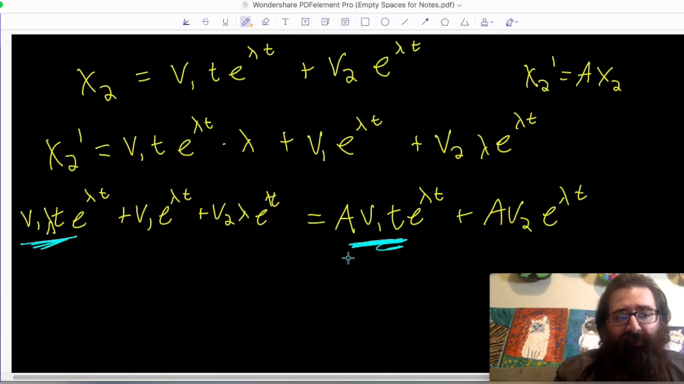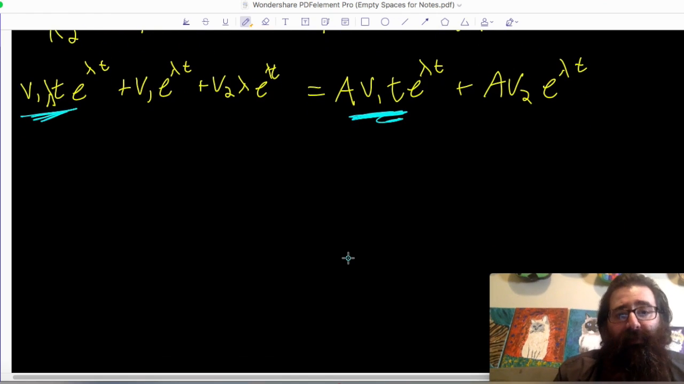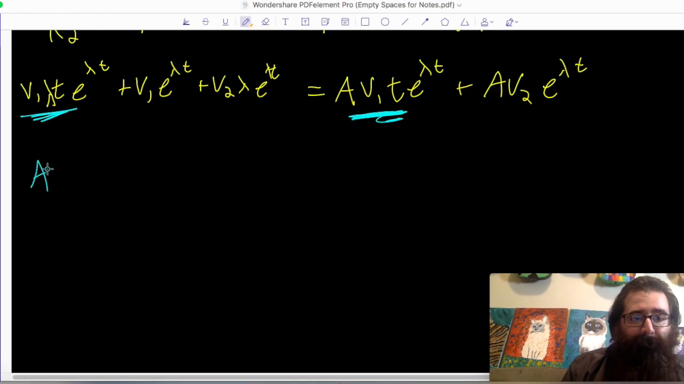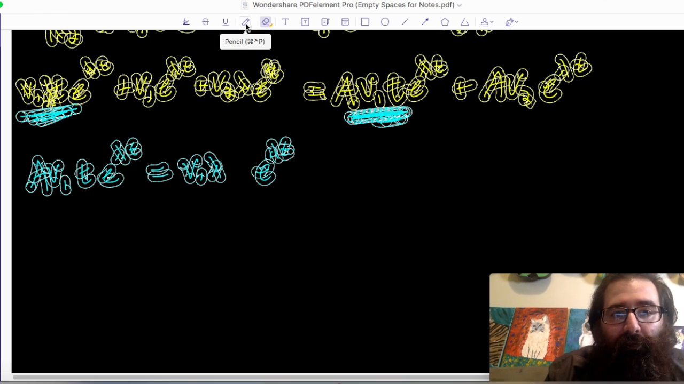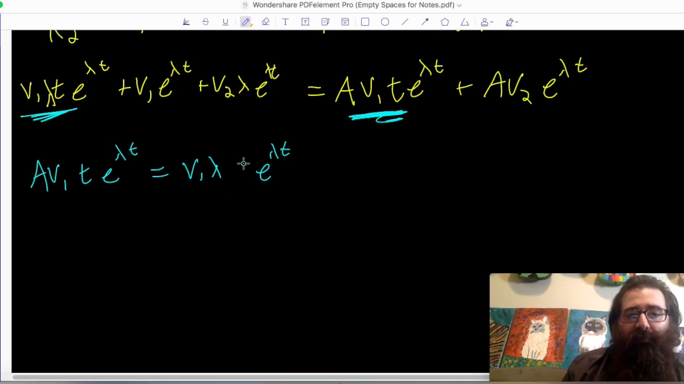So we can sort of showcase that. Those two pieces should be equal, meaning that A v1 t e^(λt) is equal to v1 λ t e^(λt). And remember, we're not trying to make any restriction on t or e^(λt), so we can just divide by e^(λt) and ignore t. Really what we're left with here is saying that A times v1 is equal to λ times v1.